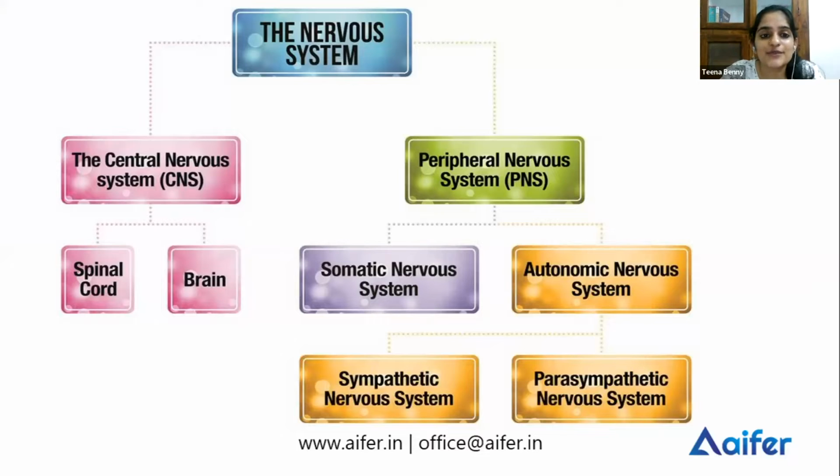So the nervous system can be broadly classified into the central nervous system and the peripheral nervous system. Okay, so we'll be dealing with the central nervous system. Before that, let me give you an intro of the peripheral nervous system also. The peripheral nervous system can be divided into somatic nervous system and autonomic nervous system. Your central nervous system is the spinal cord and the brain. And what does the peripheral nervous system do? It connects your central nervous system to the rest of the body.